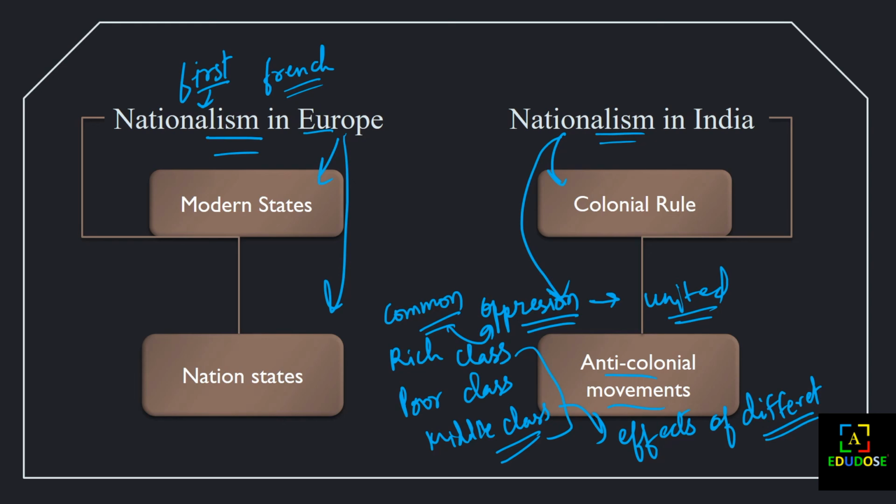Let's talk about how the people were united. In 1885, the INC, the Indian National Congress, was made by revolutionaries. In 1885, only the revolutionaries had a feeling of nationalism.